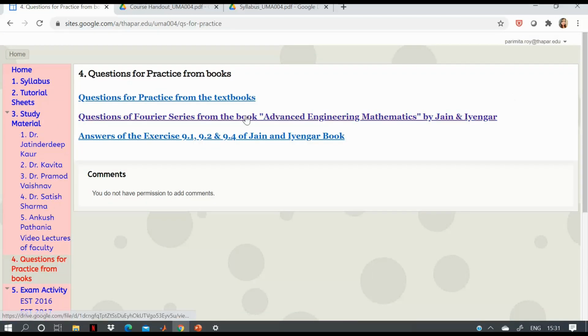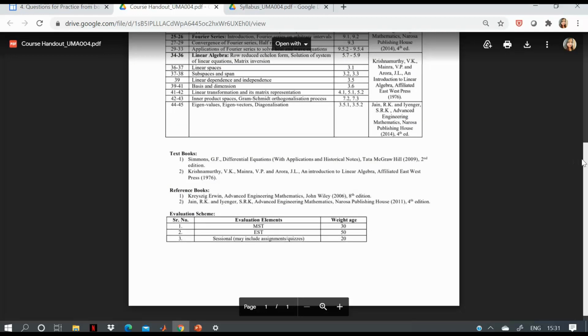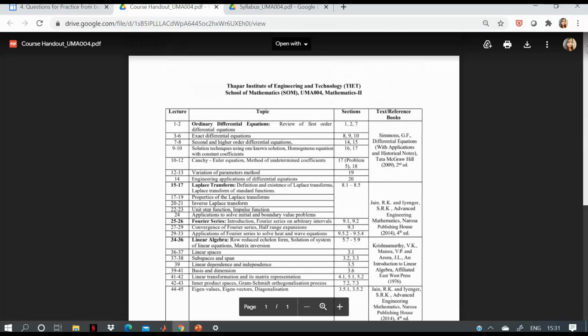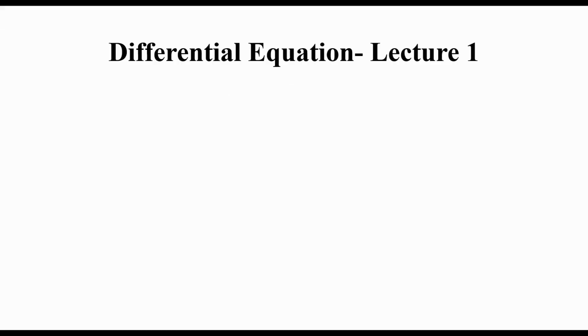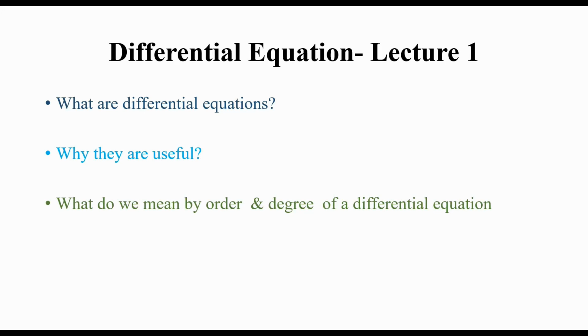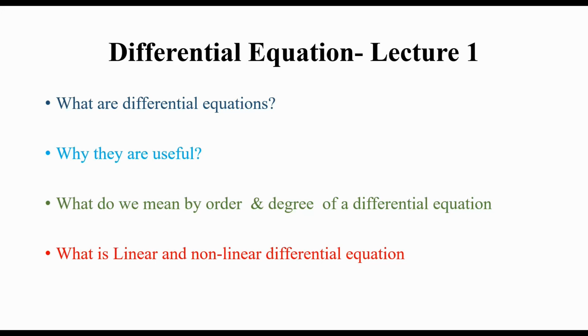Now we will start with our first topic, that is differential equations. So let's start our topic. In the first lecture on differential equations, I'll tell what differential equations are, why they are useful, what we mean by the order and the degree of a differential equation, and what we mean by linear and non-linear differential equations. These are the topics I'll cover in this first lecture.